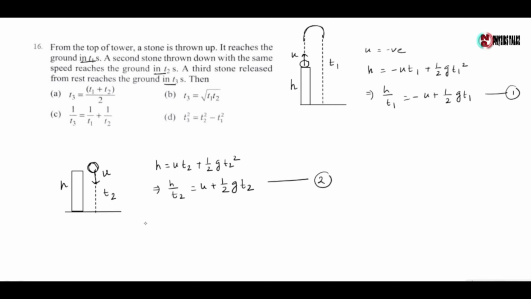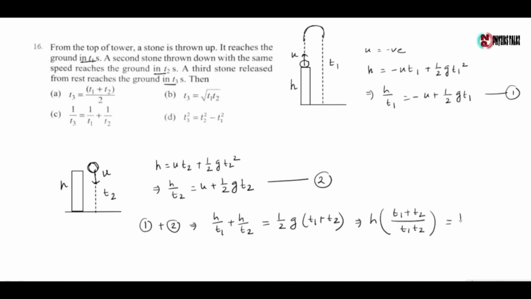Now adding equation 1 and equation 2, we have h by t1 plus h by t2 equals half g into t1 plus t2. From here we have h into t1 plus t2 by t1 into t2 equals half g into t1 plus t2, which gives h equals half g t1 t2.